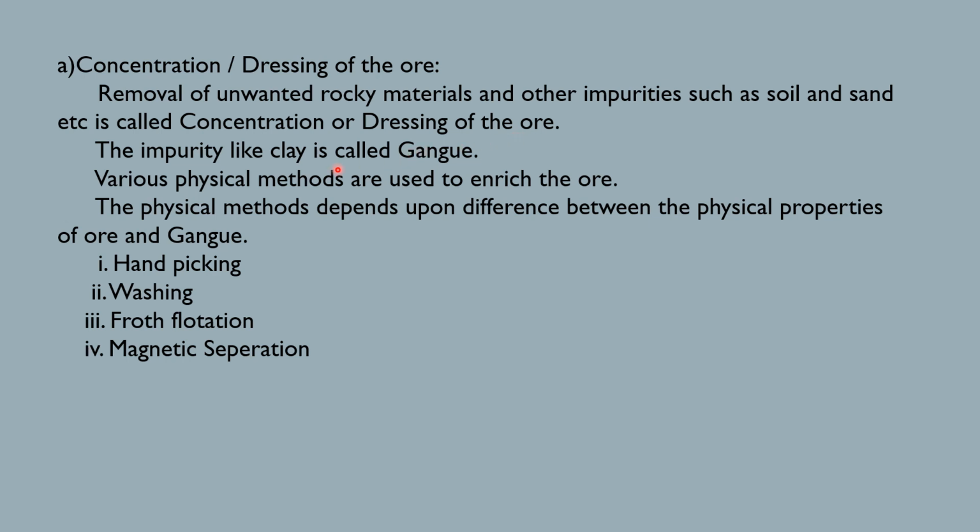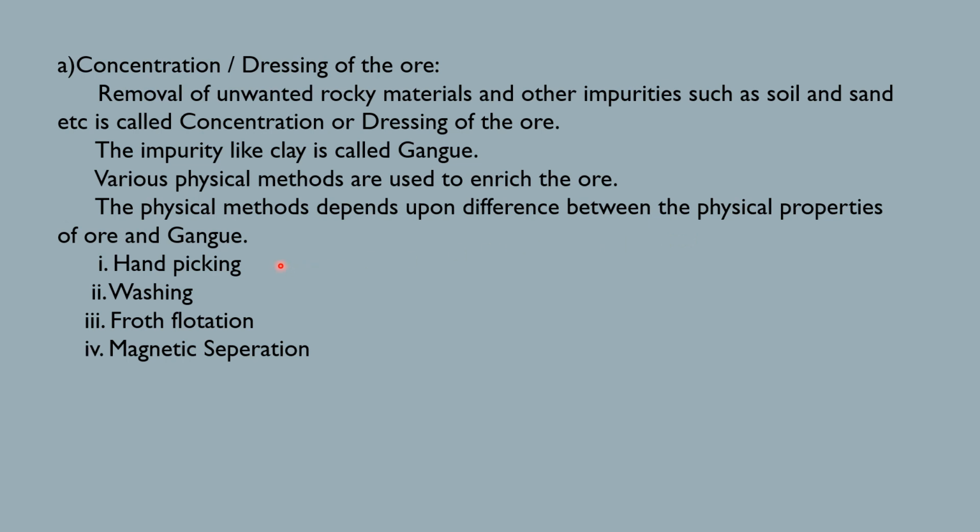The impurities like clay are called gangue. So the materials which are sticky and which can settle are known as gangue materials. So the impurities like clay are known as gangue. Various physical methods are used to enrich the ore. So to remove the impurities in the ore, various physical methods are used. When the impurities are removed from the ore, it gets enriched with the metal. So physical methods are used to enrich the ore. The physical methods again depend on the difference between the properties of the ore and gangue.